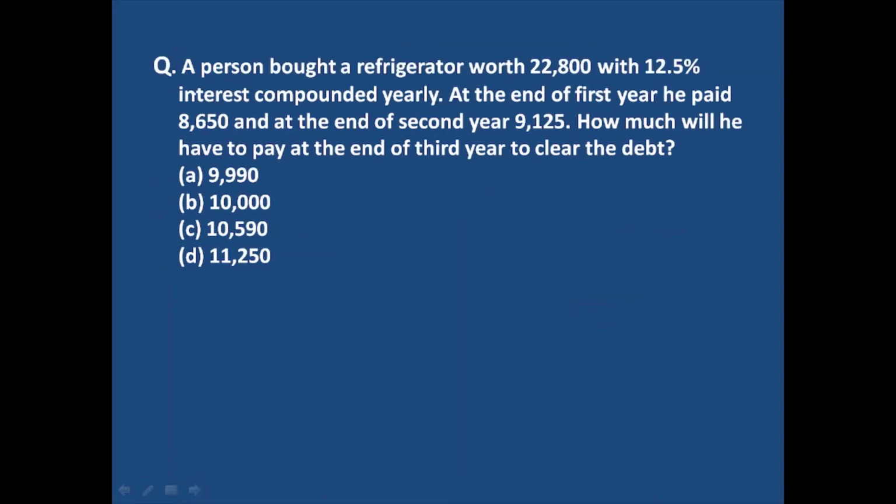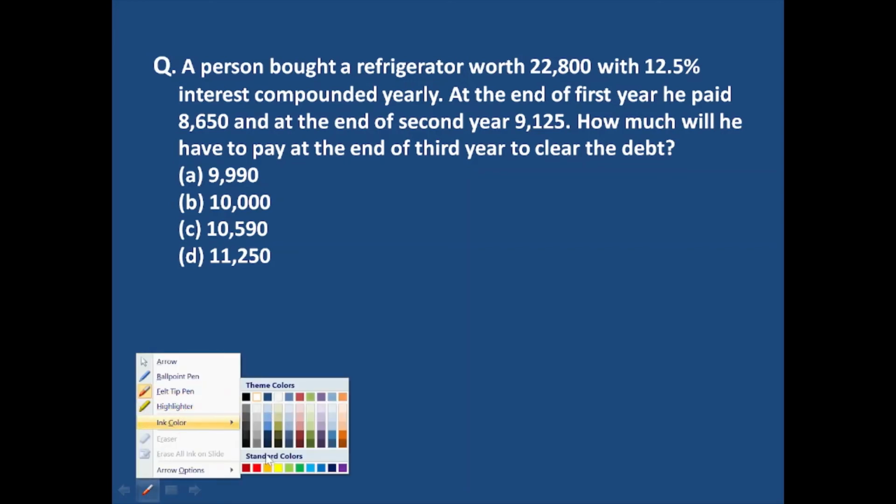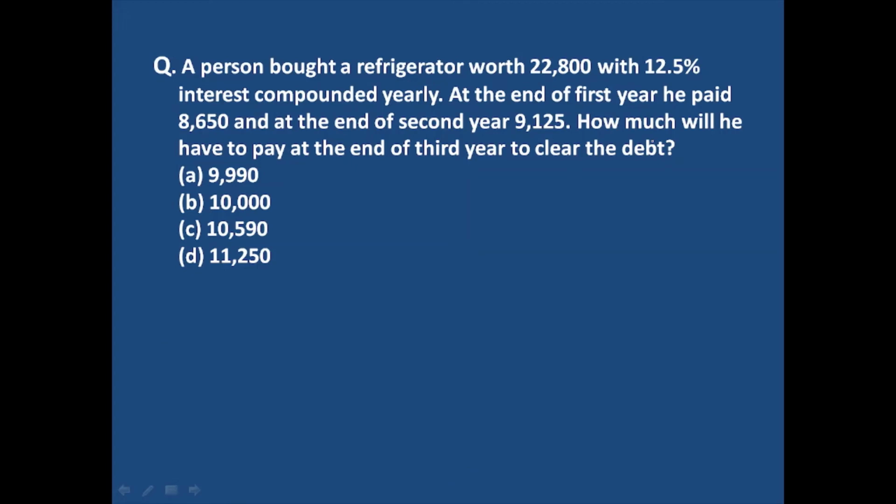Now the next question. A person bought a refrigerator worth 22,800, with 12.5% interest compounded yearly.